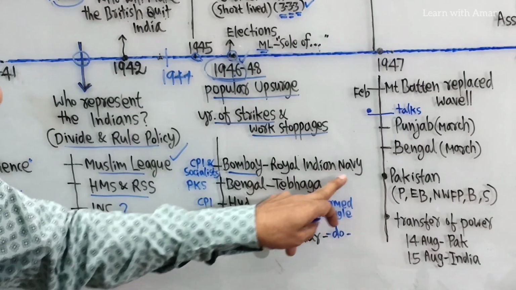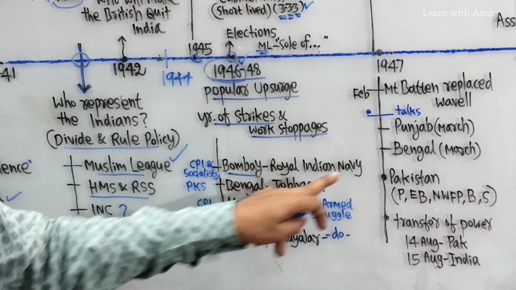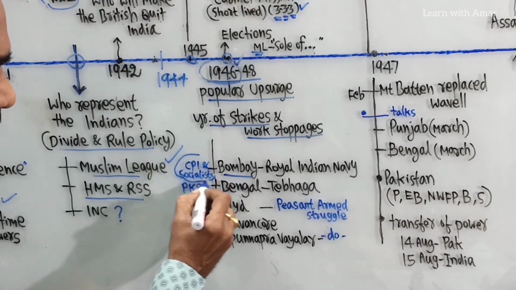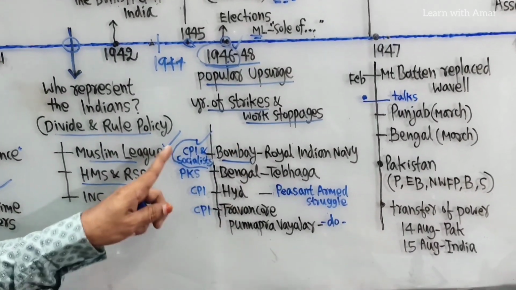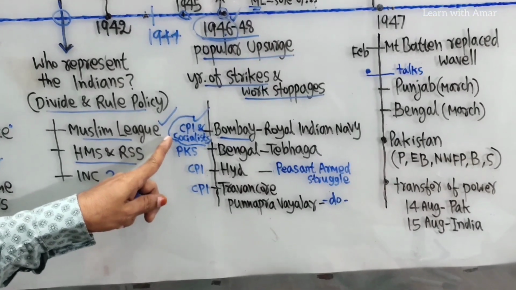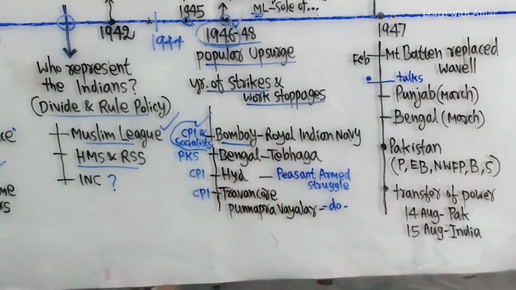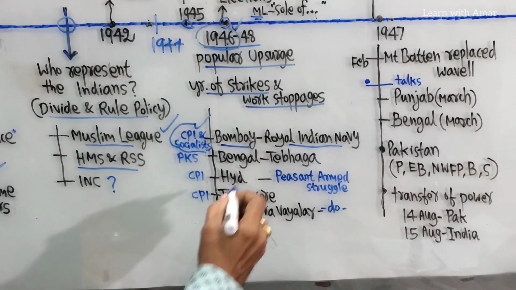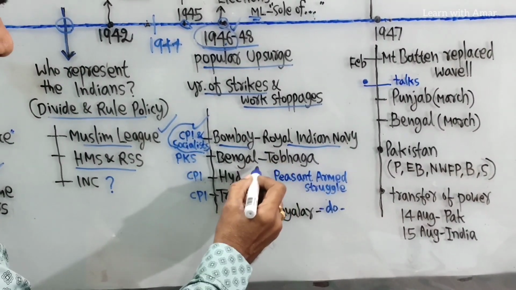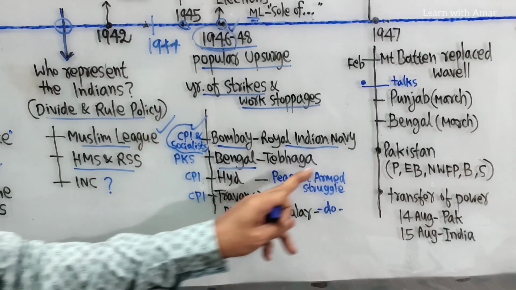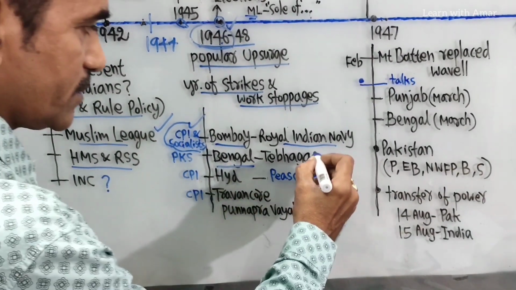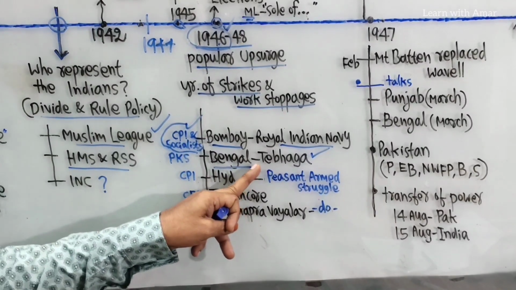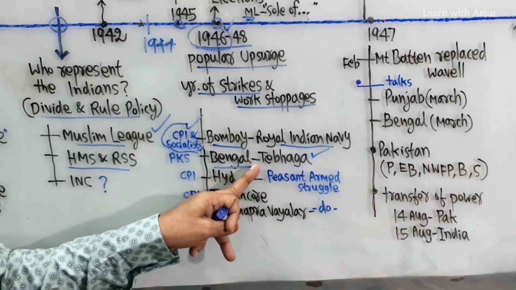For those two reasons, they led a strike. This strike was led by the Communist Party and other socialists, the CPI and other socialists. Okay. Next, Bengal. In Bengal, the Tebhaga movement took place. Tebhaga means small peasants demanded two-thirds of the cultivation.